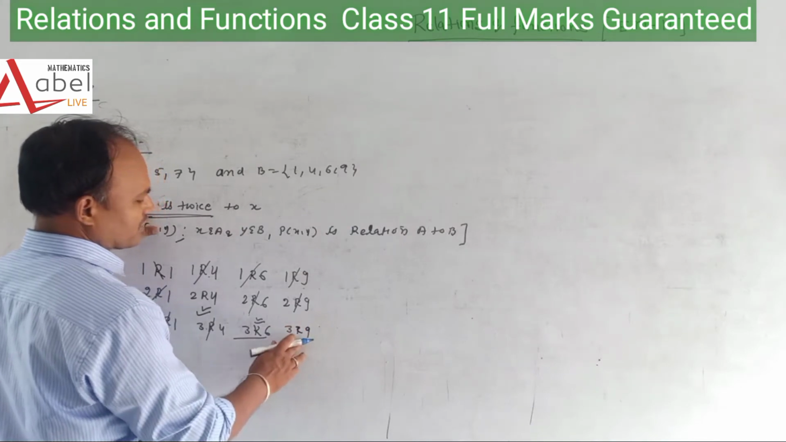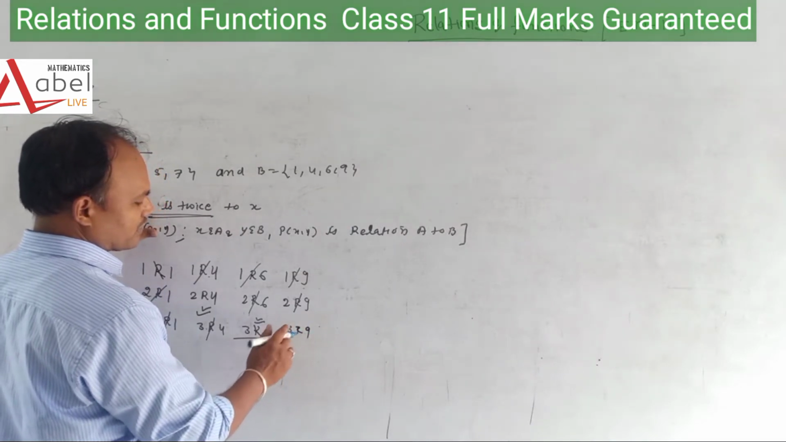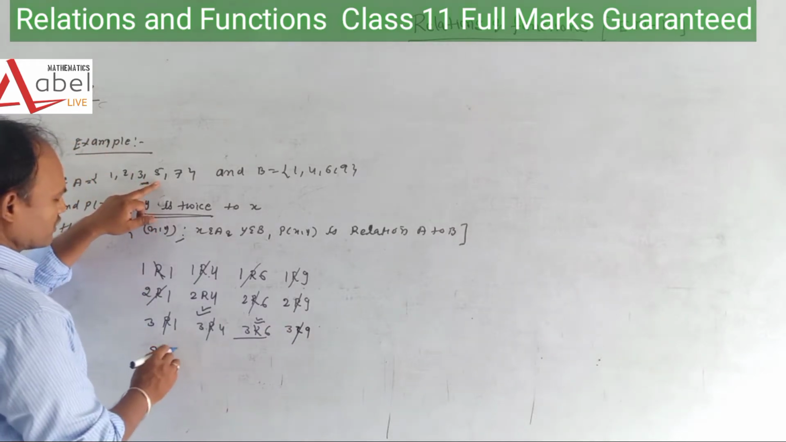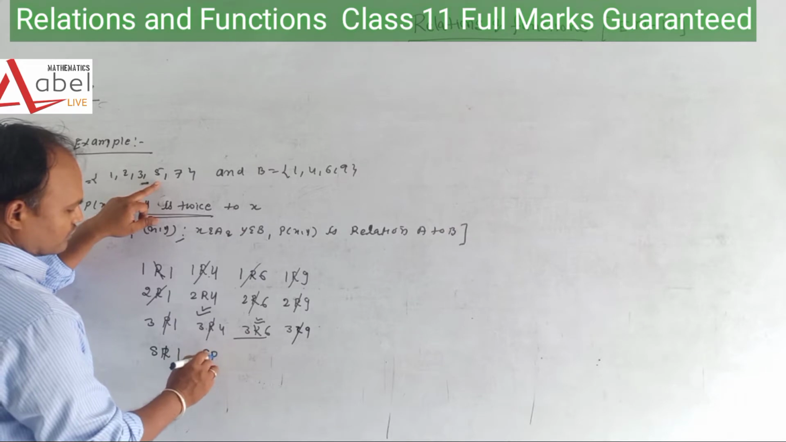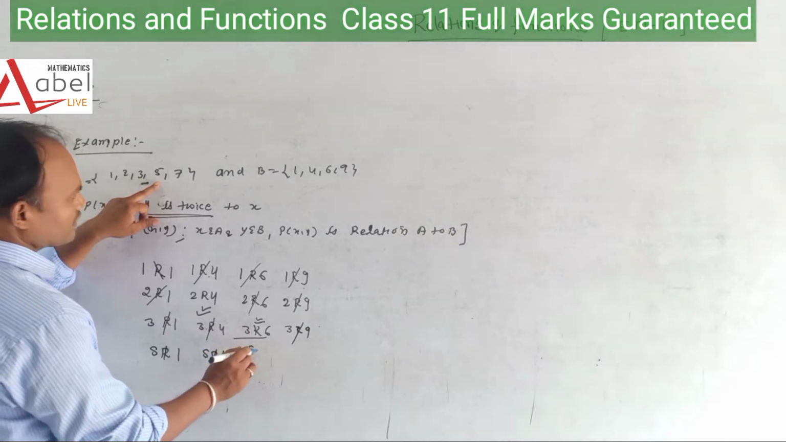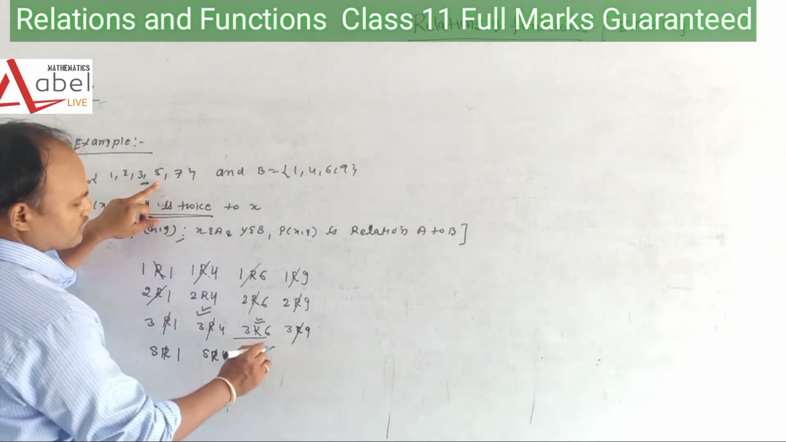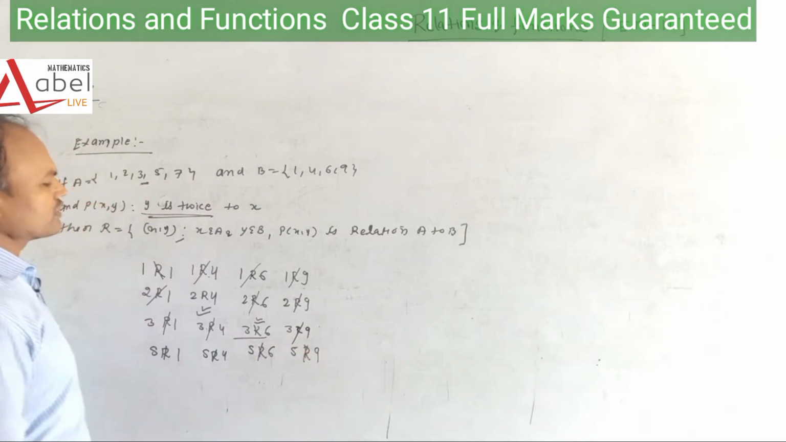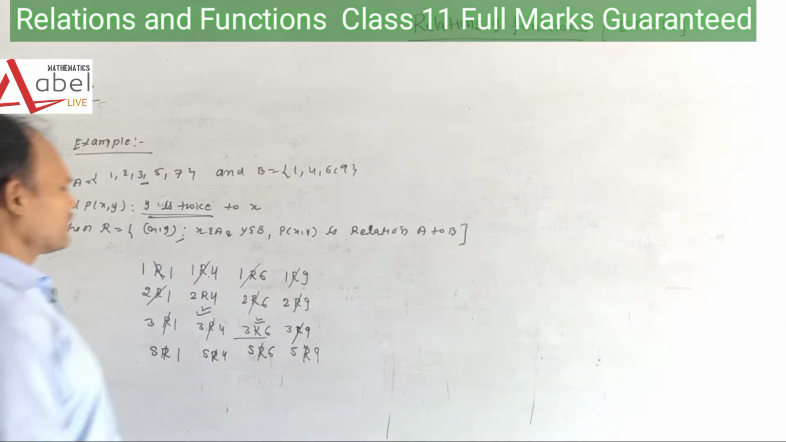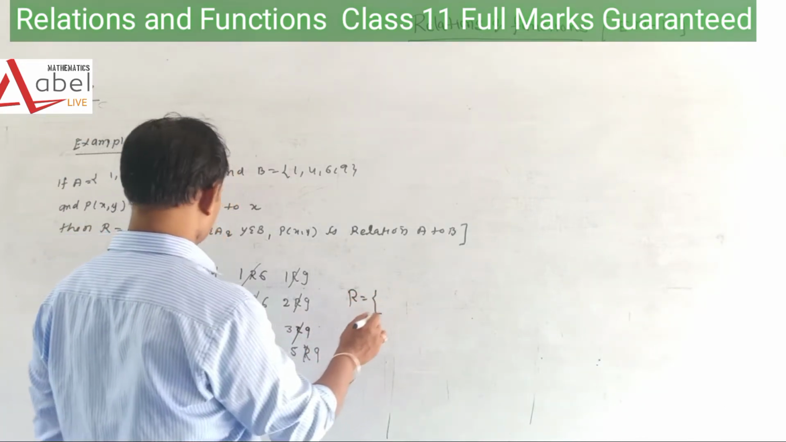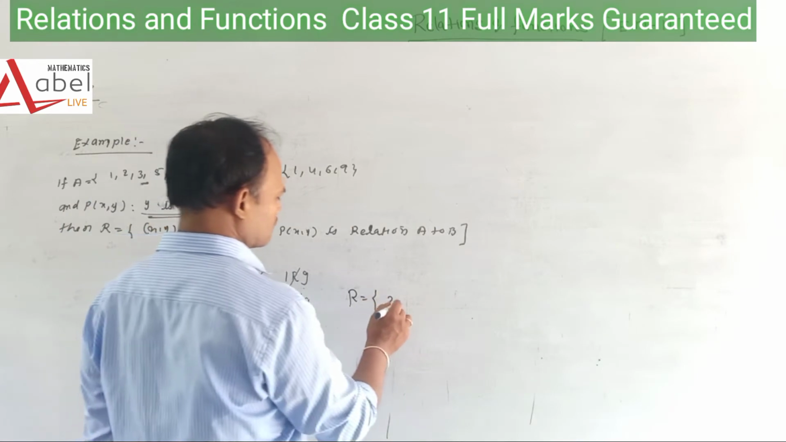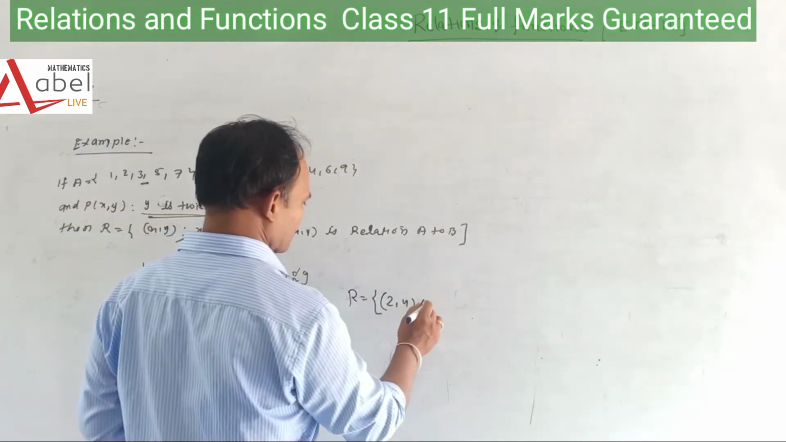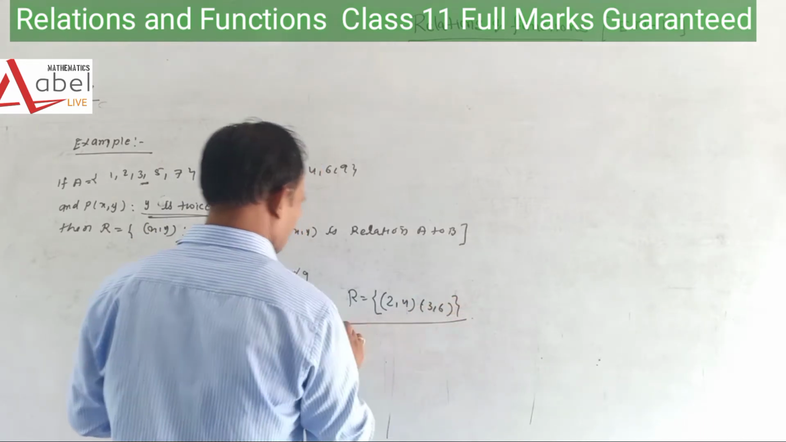3 R 9 is not related because 9 is not double of 3. What about here? 5 is not related to 1, 5 is not related to 4, 5 is not related to 6, 5 is not related to 9. So students, what is the result? What is the relation between them? We can say that the relation is R equals {(2, 4), (3, 6)}.